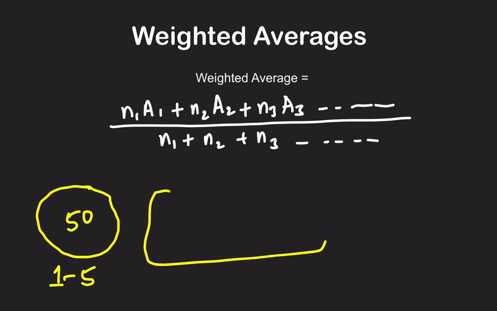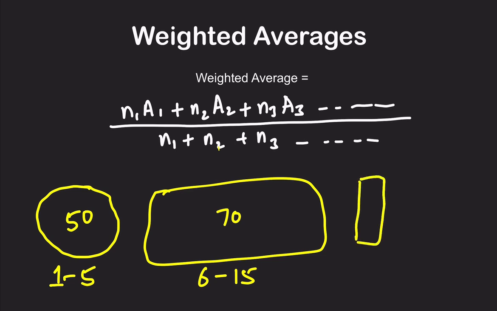But in the next 10 matches, from match number 6 to 15, he has performed better and now the average has increased to 70. In the next 5 matches, he is not doing very well and his average is now less, it is 5. Means in the 16th to 20th match, his average is only 5. Now we have been given 3 different averages of 3 different phases of Rohit Sharma's batting. Now we have to calculate the overall average of Rohit Sharma's career. So how will you do it? What are you going to do here?